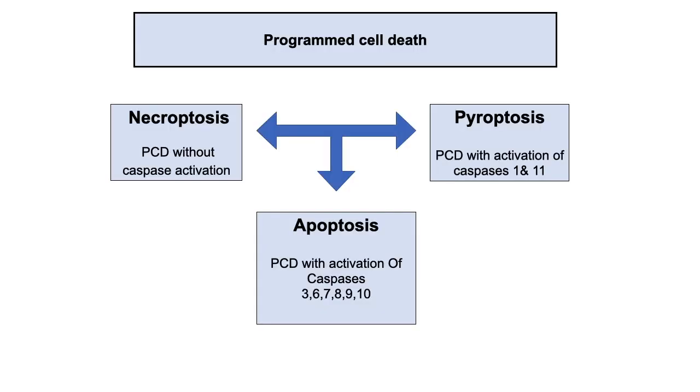Do you know what are the examples of programmed cell death? Examples are necroptosis, apoptosis and pyroptosis. If all these are programmed cell death, then why are they different? What is the difference in between?